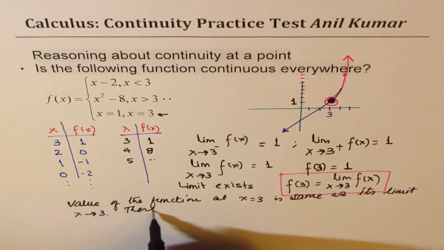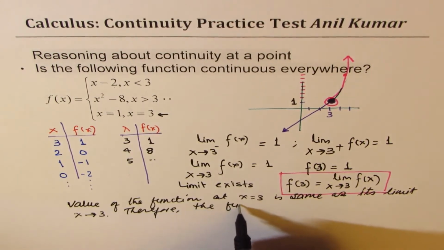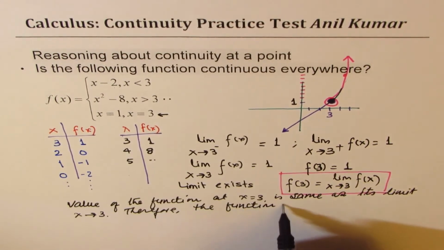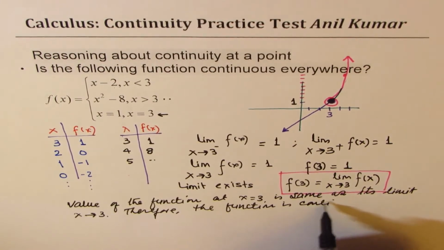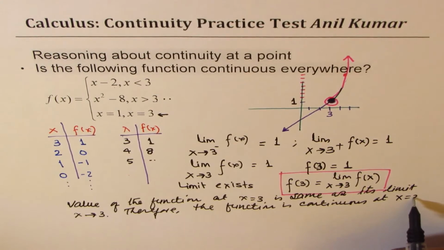Therefore, the function is continuous at x equals 3, right?